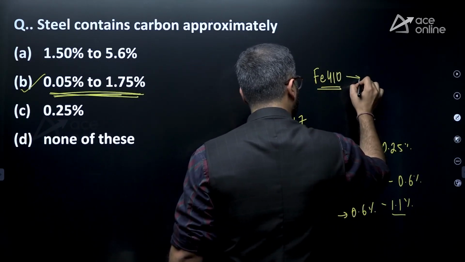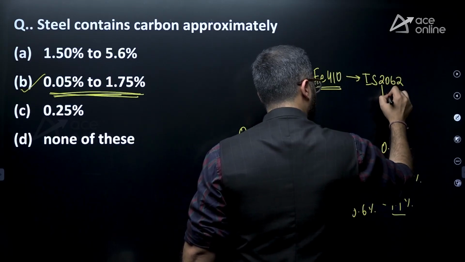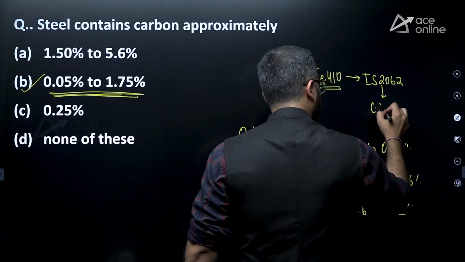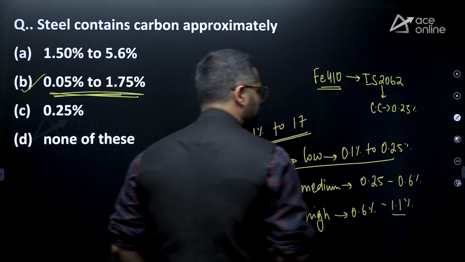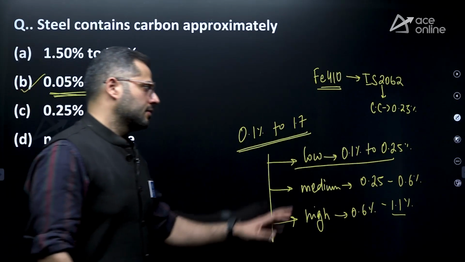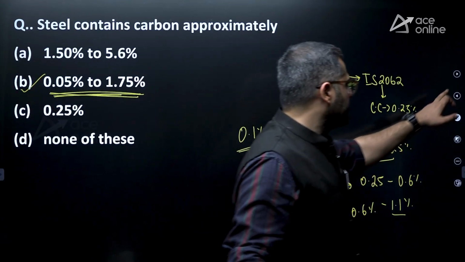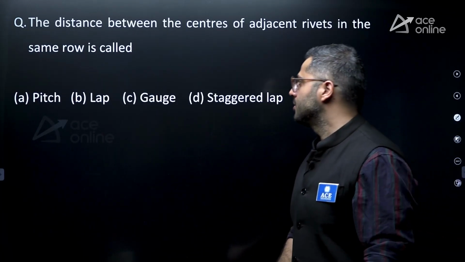For Fe 410 grade steel as per IS 2062, the carbon content, as I told you initially, it is 0.23%. So it comes under the category of low carbon steel because of this range, right? So this has been asked multiple times in lower level exams, that is junior engineering examinations a lot. You have to keep this in mind.